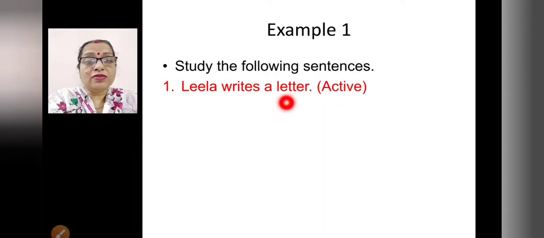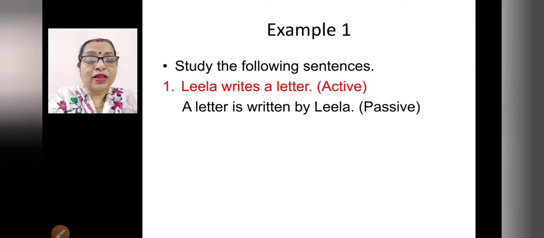The object will come to subject, right? And the subject will come to object. So what will be the answer? A letter is written by Leela. So what have you done? A letter has come here, then is, auxiliary verb, and the past participle. Write, wrote, written. So written is the past participle and then you have to write by and then Leela.